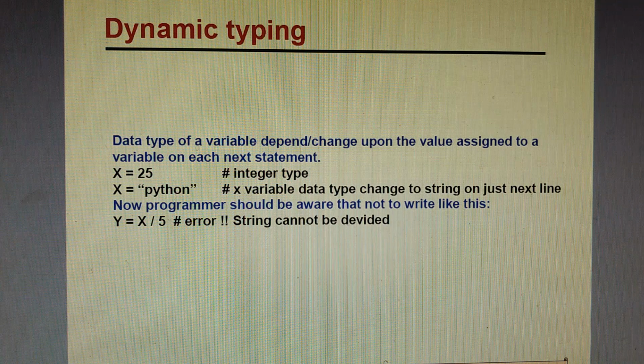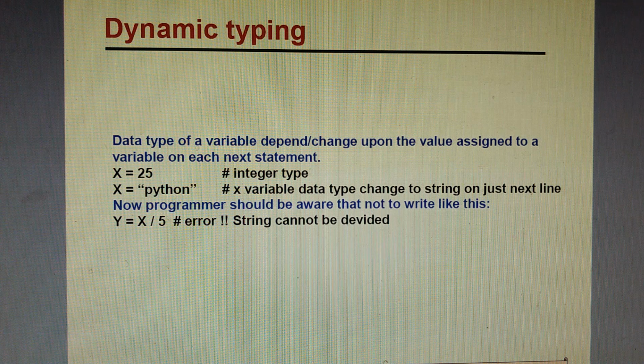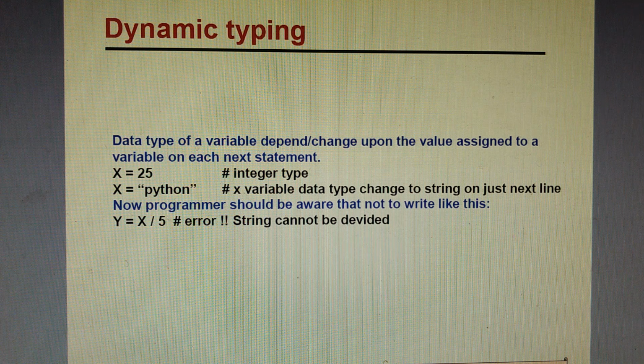Dynamic typing. The data type of a variable depends on, and changes with, the value assigned to the variable in each next statement. For example, if we have taken x is equal to 25, now x is an integer type, and if we take another, say x is equal to "Python", now here Python is a string because it is enclosed in double quotes or single quotes. Now the programmer should be aware not to write like this. If you write y is equal to x upon 5, it will give you an error because now x is initialized as Python, a string value, and a string value cannot be divided by an integer, so it will raise an error.